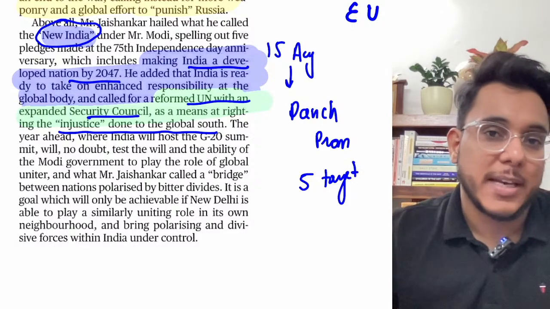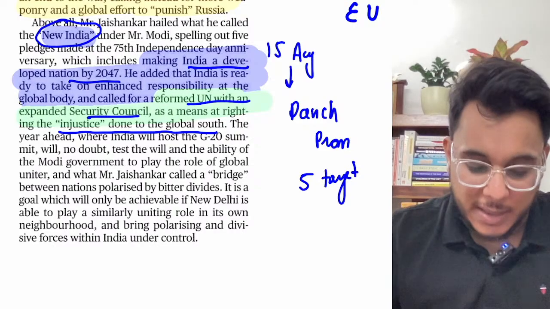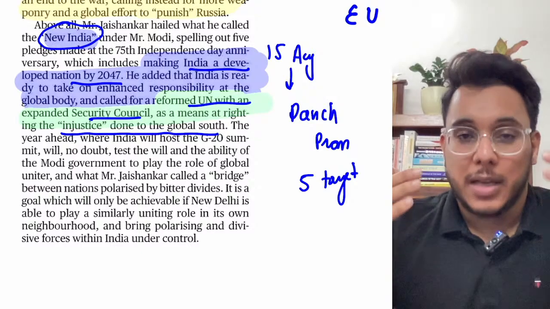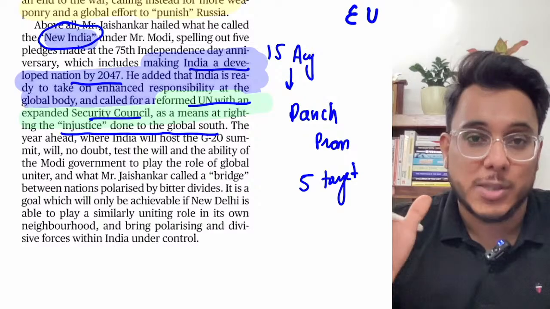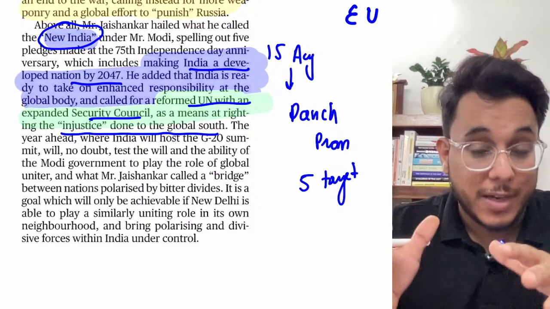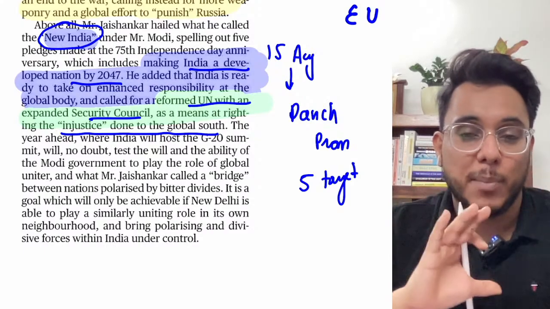Why injustice? Because they have not been given the representation. The Global North's representation is more there. So you know that, for example, you have the US, you have the UK, you have France, you have Russia. All these are countries of the Global North. So they have been given more proportion.